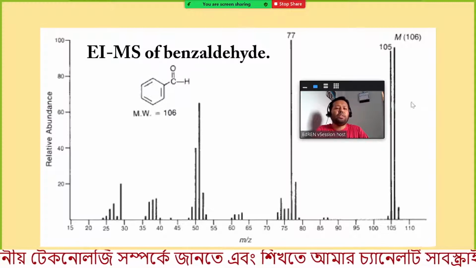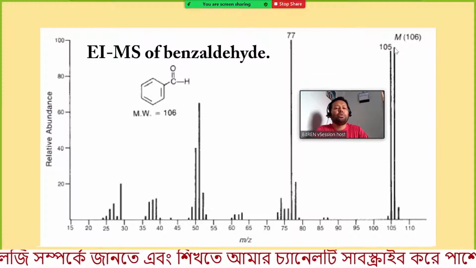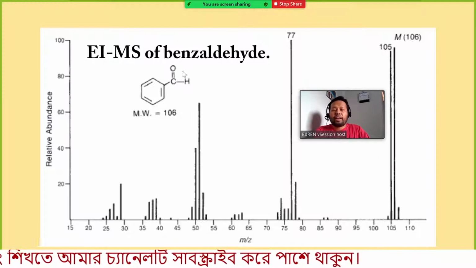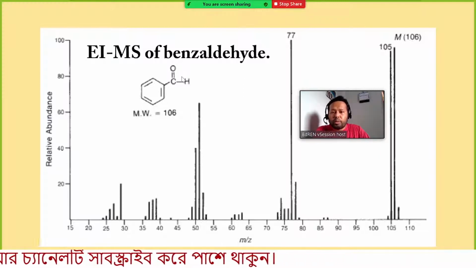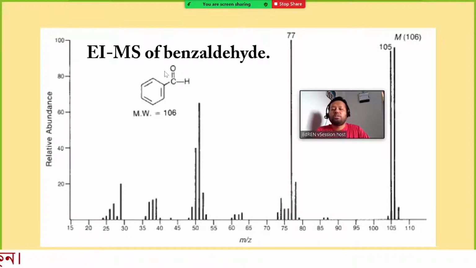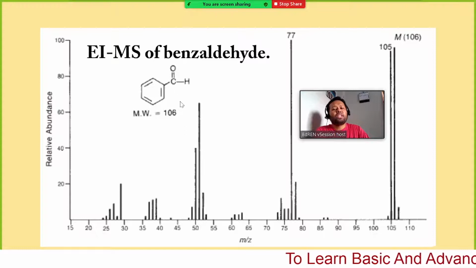Therefore, we find a signal corresponding to the molecular ion peak. But sometimes it is possible to remove this hydrogen or this whole part. In that case we can get removal of 29. So if you subtract 29 from 106, you get 77. So these types of signals we can find.